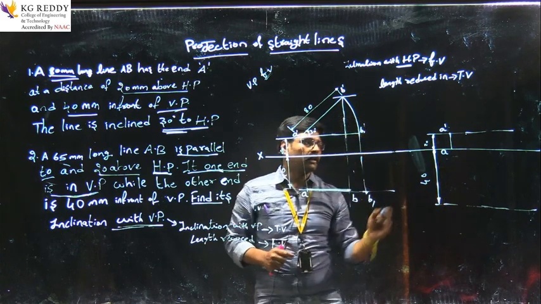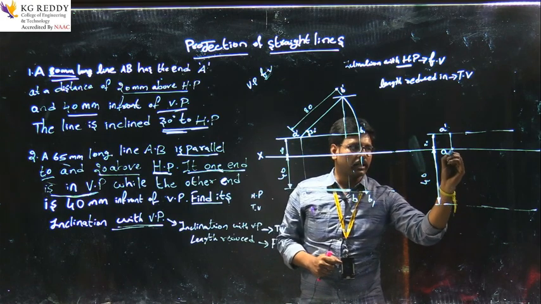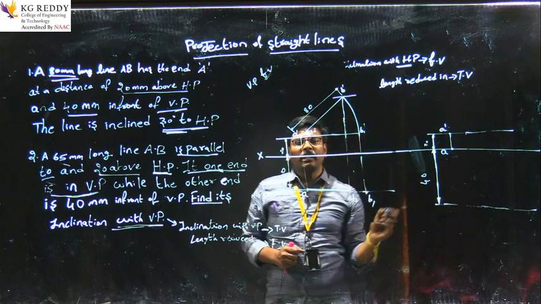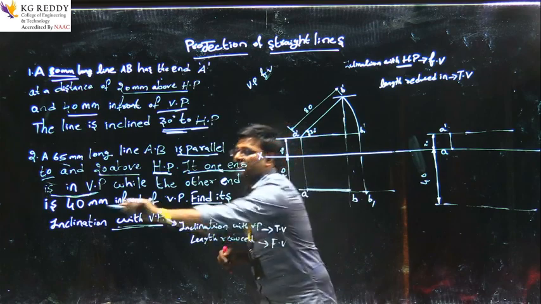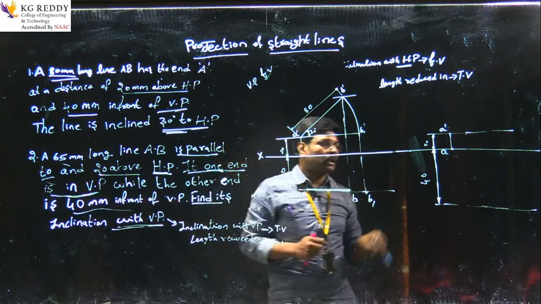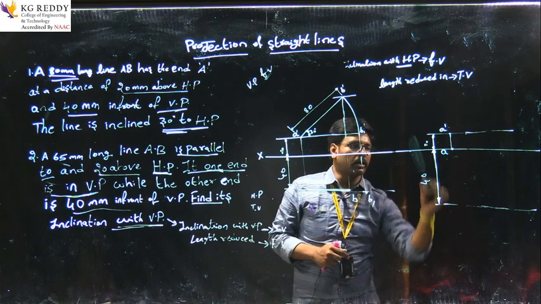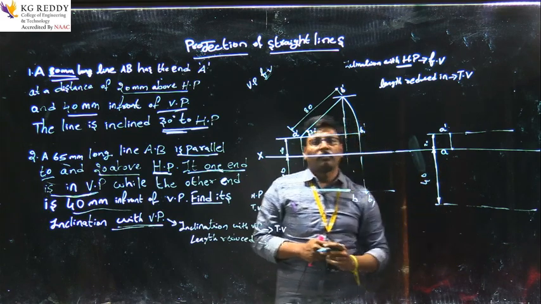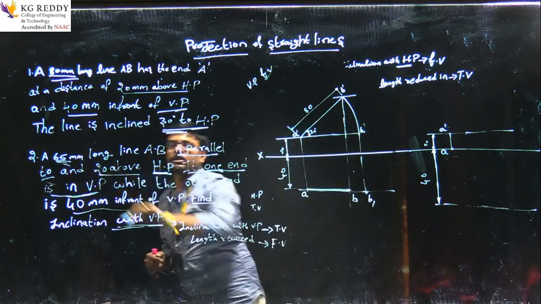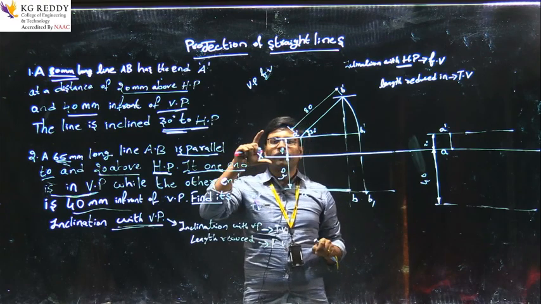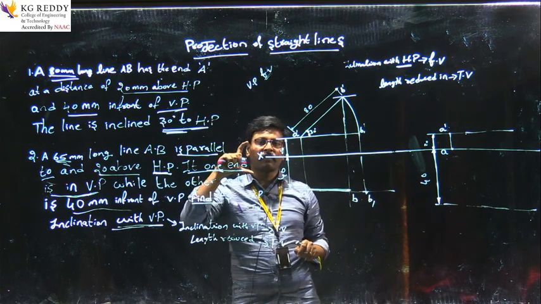If you observe clearly, the end A is in the vertical plane, that means on the xy axis, and the other end is 40 in front of it. The other end means somewhere on this line, because I already took this as 40 mm. The length is 65, so I am taking a compass with a distance of 65, that means 6.5 centimeters.